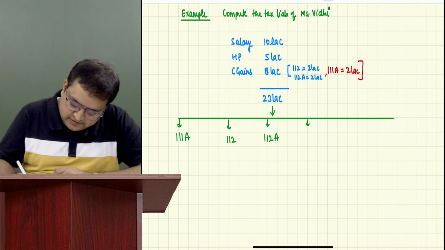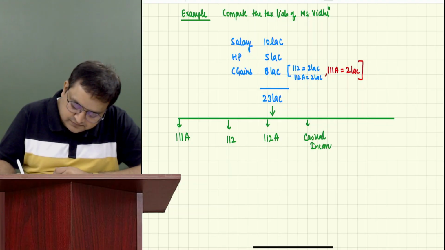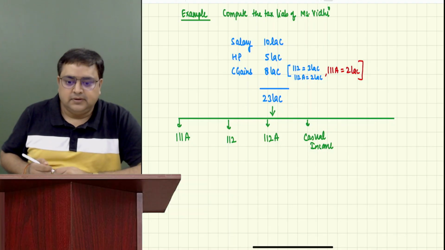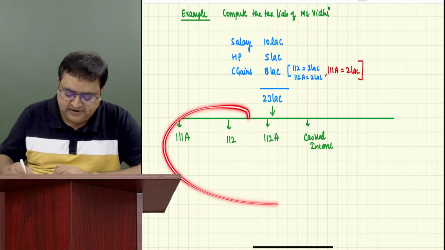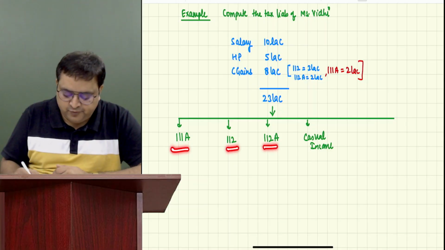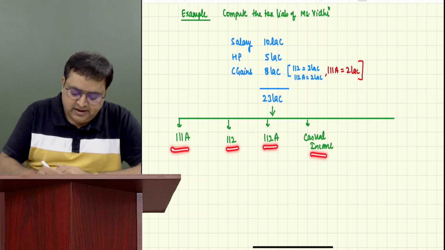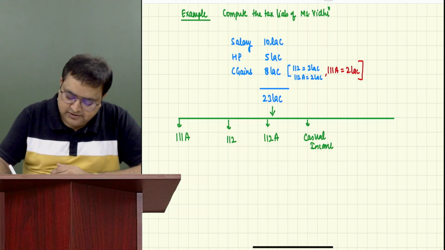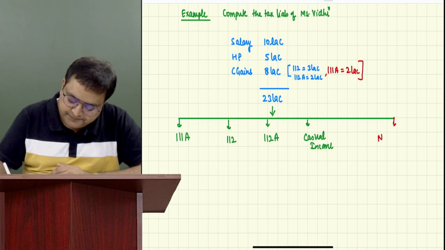Then write your casual income. These are our special incomes: 111A, 112, 112A, then casual income. And then write your normal income. If you want, you can also write your remaining income.